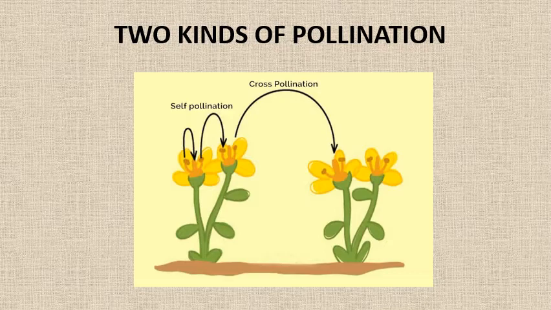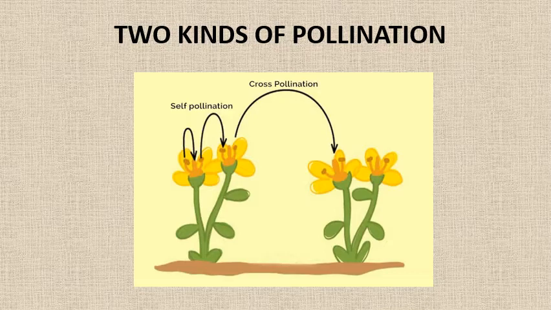Self-pollination. It is the transfer of pollen grains from the stamens produced in one flower to the stigma of the same flower or the stigma of another flower blooming on the same plant, and this is the self-pollination. Then comes cross-pollination, when the transfer of pollen grains from the stamens produced in one flower to the stigma of another flower of the same kind or species which is blooming on a different plant.